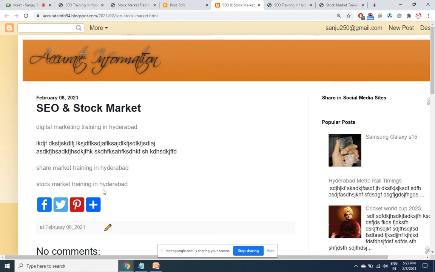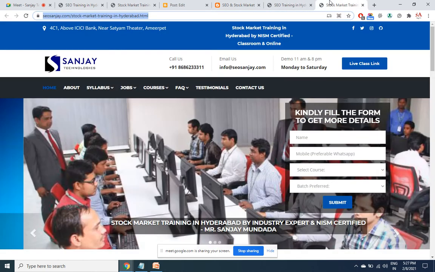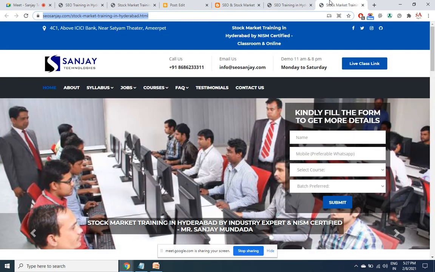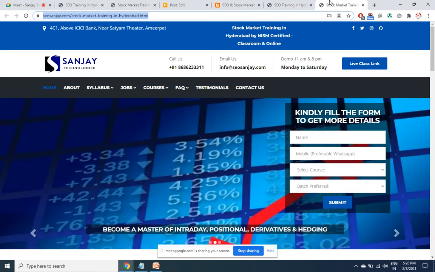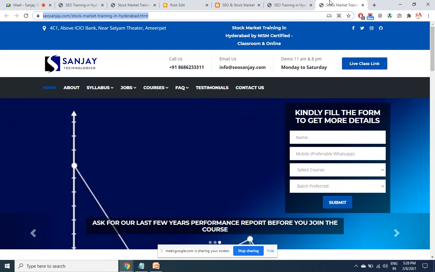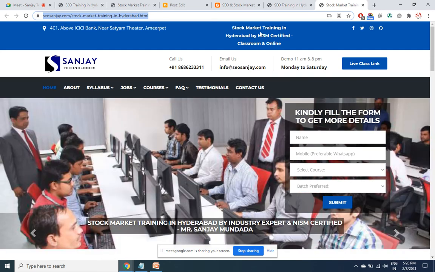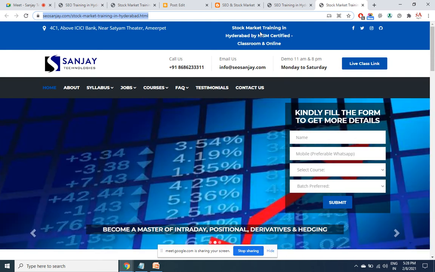When a search is made on SEO training stock market training in Hyderabad, I will be given 1 point for my internal page. Whenever someone is searching for share market training in Hyderabad, 1 more point. So stock market training in Hyderabad 1 point, share market training in Hyderabad also 1 point. Total 2 points, but search engines won't see total points. They'll divide the points with regard to keyword.